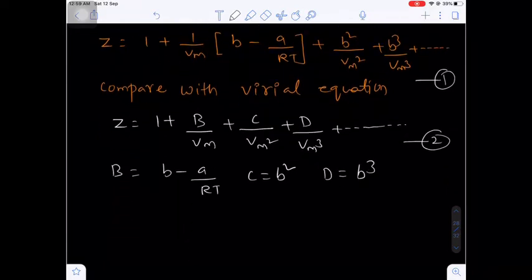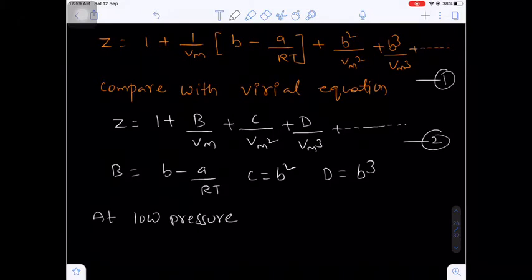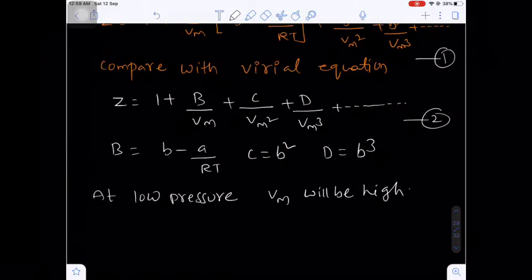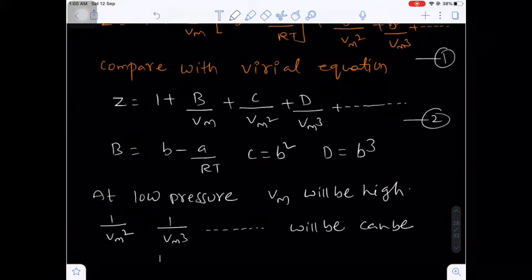Okay, now here at low pressure, molar volume of a gas will be high. When the molar volume of a gas is very high, what about the 1 by molar volume whole square, 1 by molar volume whole cube, and so on? These terms will be too small, so can be neglected.